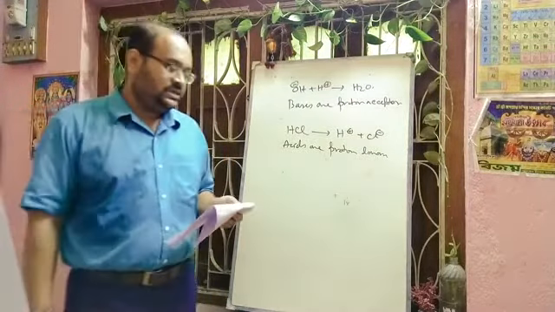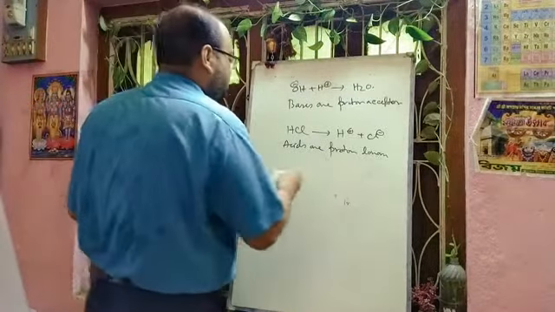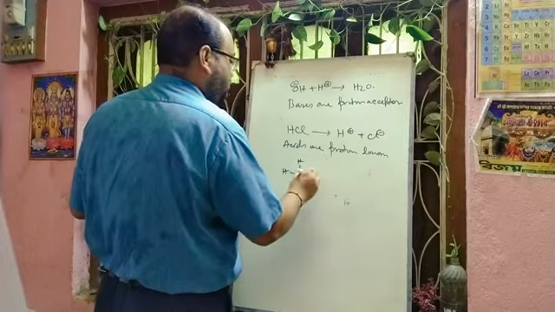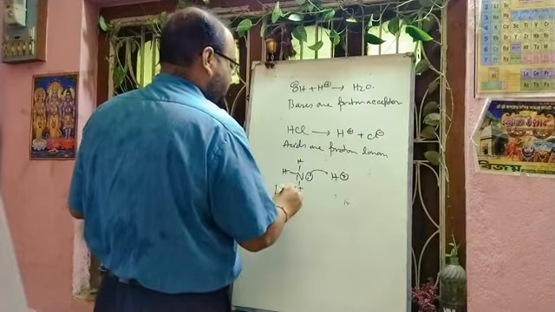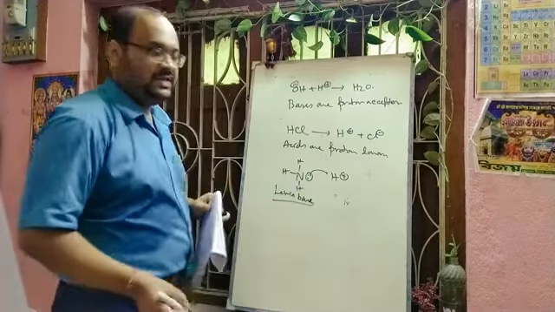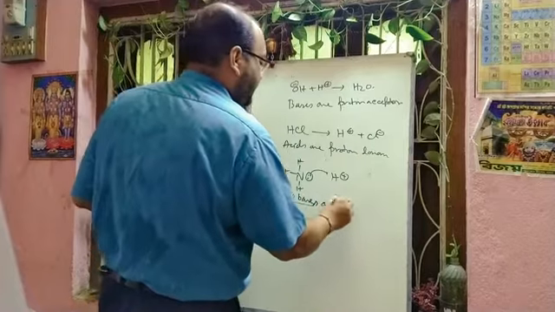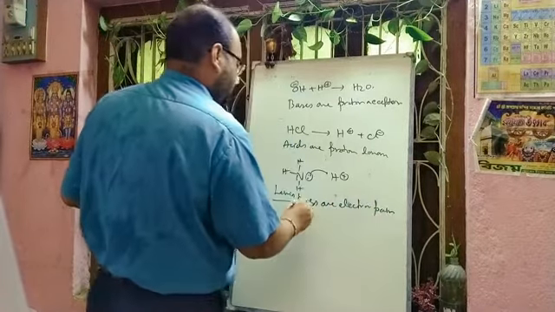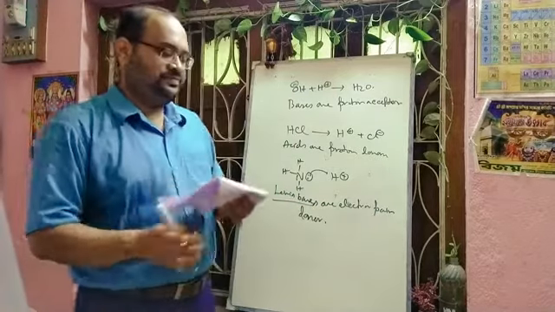Okay. Next one, Lewis bases are electron pair donors. You can think about the formation of NH4 plus. Here nitrogen is acting as a Lewis base, and it is donating the electron pair towards H plus. So Lewis bases are electron pair donors. Hope you can understand.